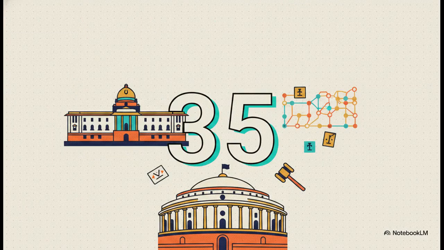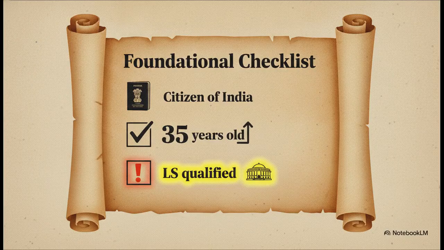Next up is the magic number 35. A candidate must have completed 35 years of age. This effectively sets the presidential age floor way higher than other offices. For instance, to sit in a Lok Sabha, you only need to be 25. So combining those basics gives us a foundational checklist. You gotta be a citizen of India, and you gotta be 35. But it's the third requirement, being qualified for election to the Lok Sabha, that completely trips up so many aspirants.